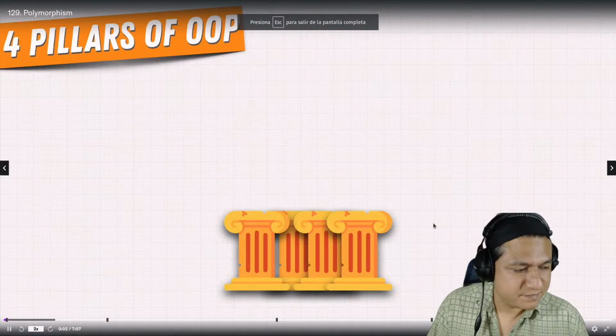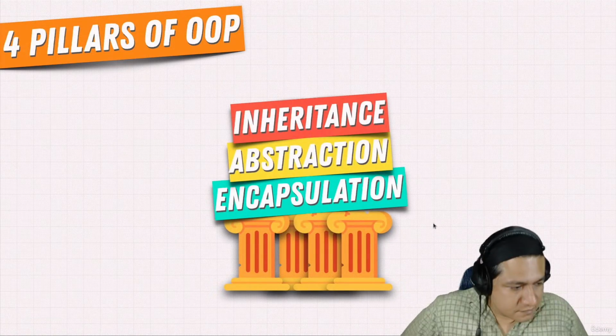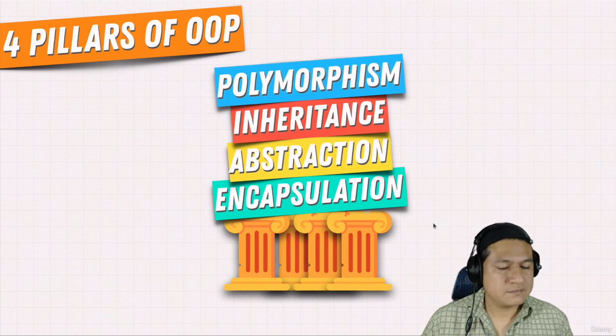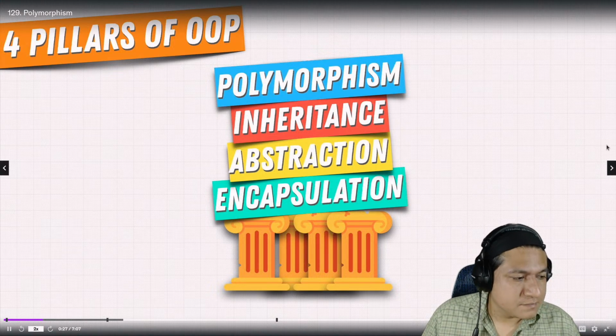Polymorphism. Final pillar of OOP. We talked about encapsulation, about abstraction, and about inheritance. And then there's this fourth one that has a pretty tough word, polymorphism. What does that mean? Well, poly means many, and morphism means form. So many forms.